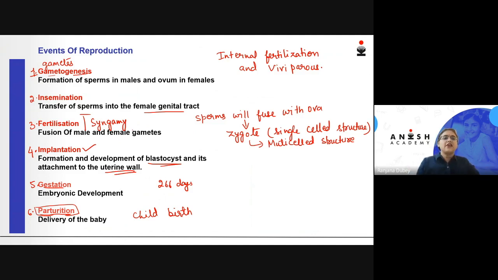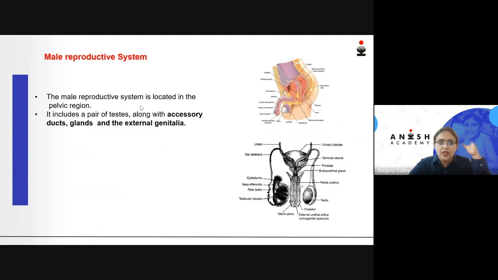Now, coming to the first event, gametogenesis. We have to begin with gametogenesis, which is the formation of sperms in males and formation of egg or ova in female. Now, in order to study the gametogenesis process, we need to really understand the structure of the male and the female reproductive system, where actually the process of gametogenesis will take place. So let us first begin with studying the structure of the male reproductive system. Now, the male reproductive system, where is it located? We all know it is located in the pelvic region.